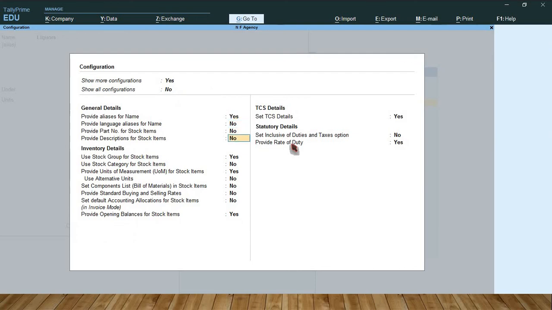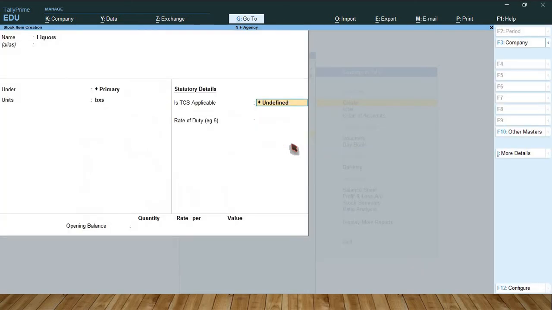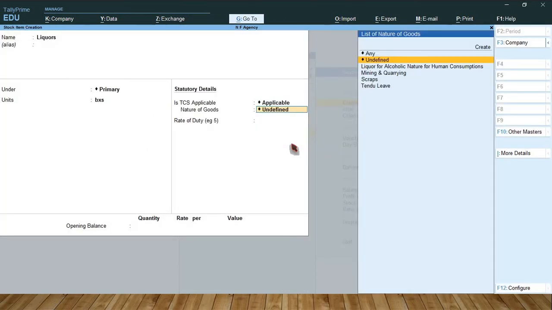So come to the TCS details, set TCS details, yes, okay, accept. So here select applicable. So nature of goods, this is liquor. Liquor for alcoholic nature for human consumption.